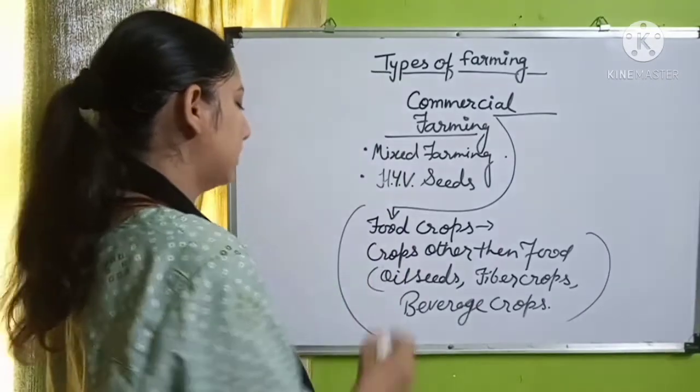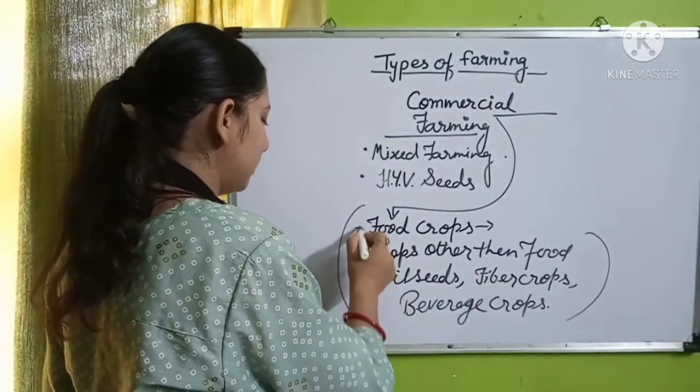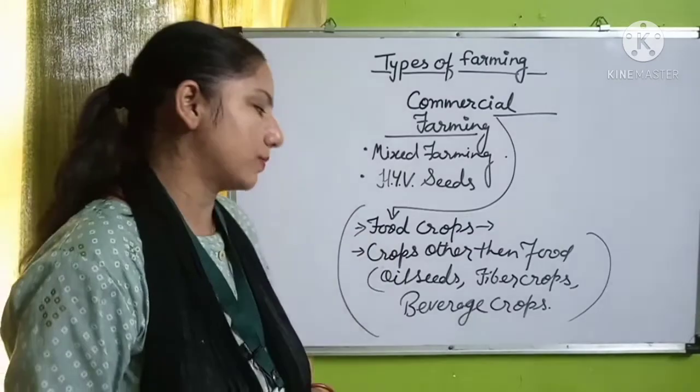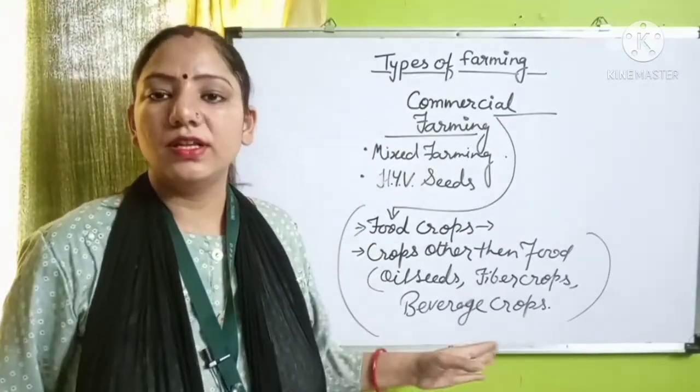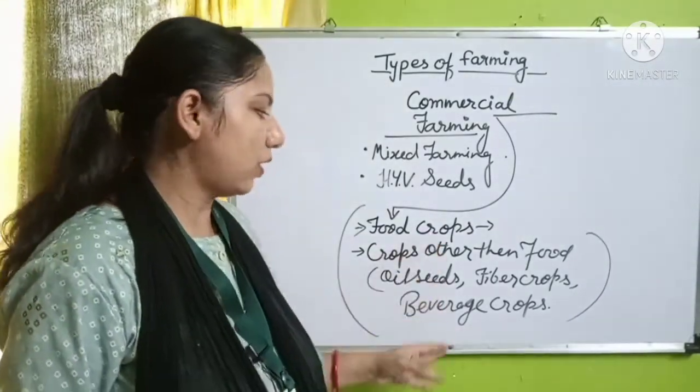These are all the types of commercial farming in which we can grow different types of crops, about which we will study in the next video.